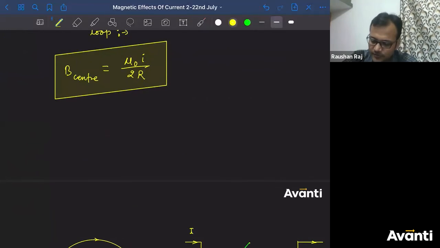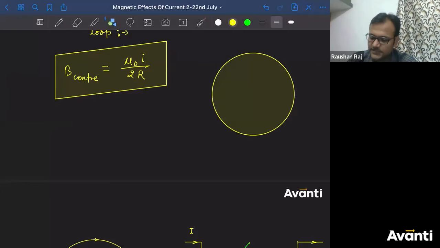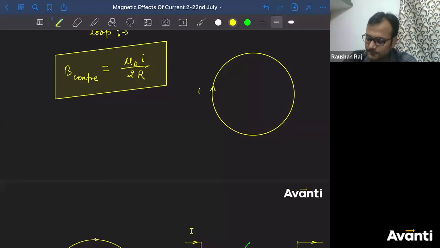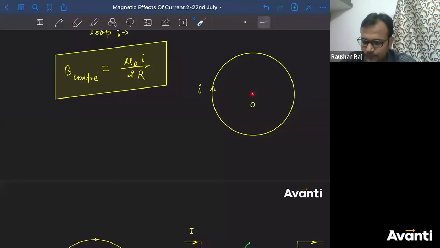चलो मैं क्वेश्चन एक करा ही देता हूं for your satisfaction. If this is the current carrying loop, current is in this direction. This is the center O. Tell me what is the direction of magnetic field at point O.